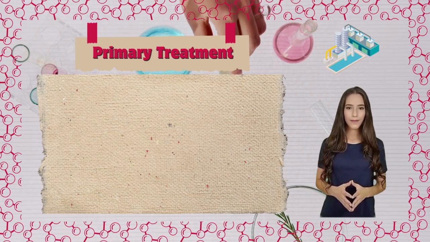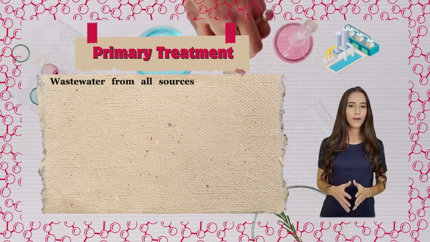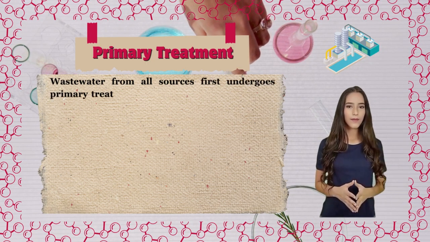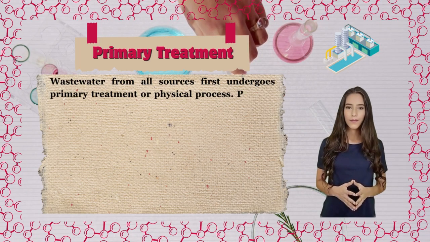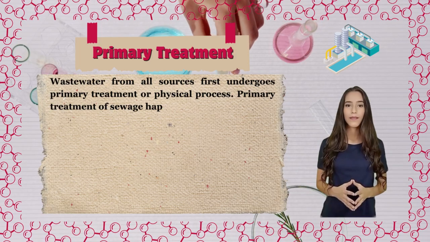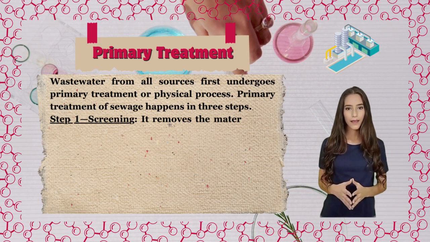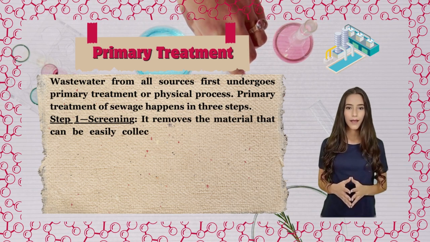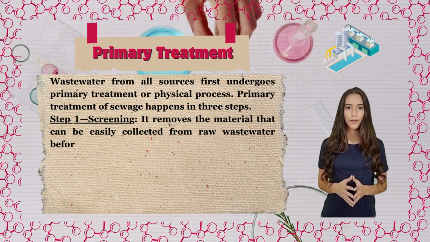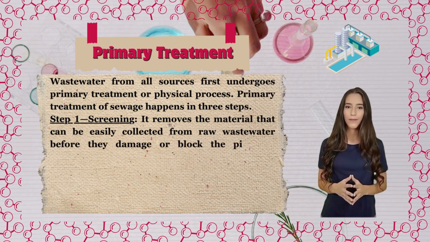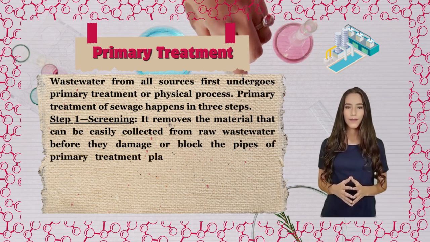Primary treatment. Wastewater from all sources first undergoes primary treatment or physical process. Primary treatment of sewage happens in 3 steps. Step 1. Screening. It removes the material that can be easily collected from raw wastewater before they damage or block the pipes of primary treatment plant.